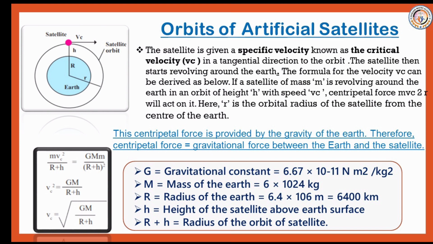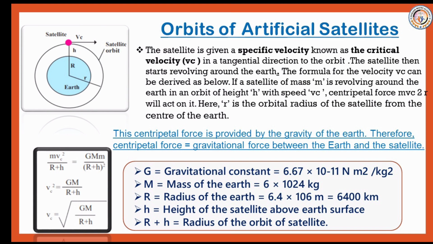So, m vc square upon (R plus h) is equal to G M m upon (R plus h) whole square. So, vc square is equal to G M upon (R plus h). So, velocity vc is equal to the square root of G M upon (R plus h). Using this equation, it can be seen that the critical velocity does not depend on the mass of the satellite.